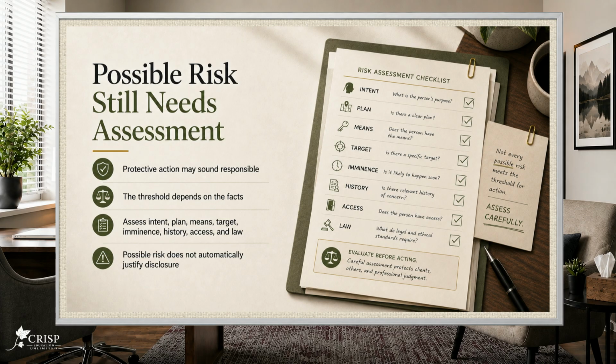The same trap may appear in risk questions. Suppose a client makes an angry comment about wanting someone to pay for what they did. A more dramatic answer may recommend warning another person immediately. That action sounds protective, and in some situations, protective action may be required. The question is whether the threshold has been met. The psychologist would need to assess intent, plan, means, identifiability of a potential target, imminence, history of violence, access to weapons, and the relevant legal requirements in that jurisdiction. Information in the question signals possible risk, and possible risk calls for assessment. It does not automatically establish that the psychologist has enough information to breach confidentiality or take a specific protective action.